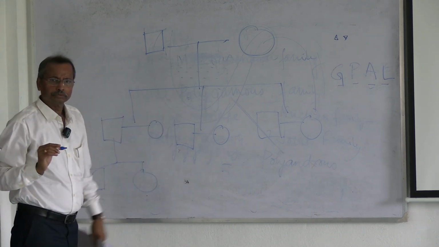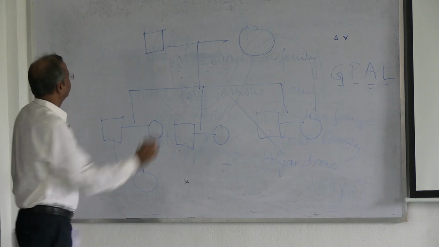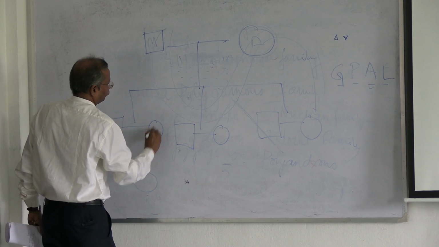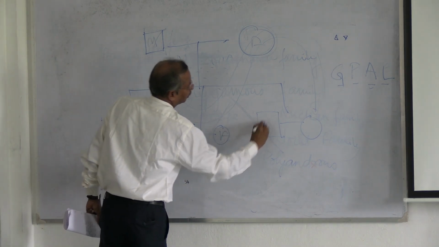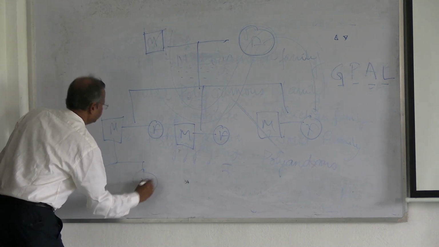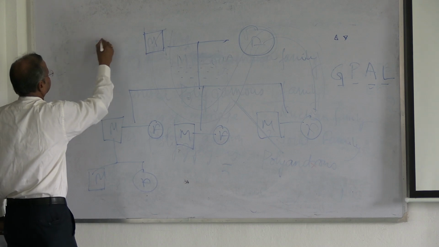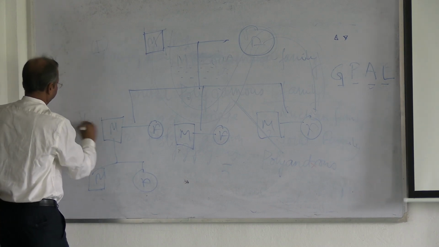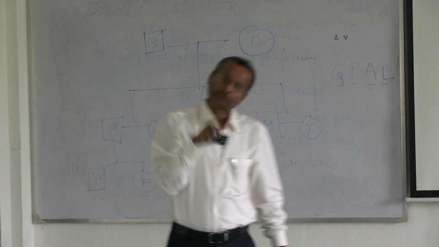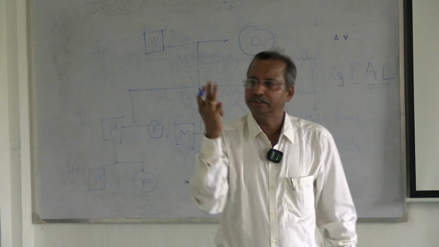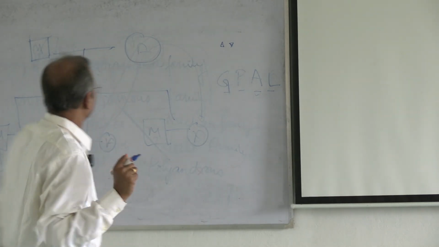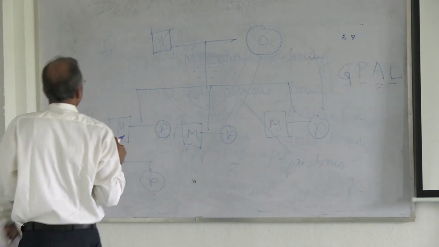This is called family tree. Suppose square means male, and circle means female: male, female, male, female, then female, male, female, male, female. So how many generations here? 1, 2, 3. You can say this is a joint family, as well as sometimes we may call it a 3 generation family. Now, what things can you incorporate within this family?